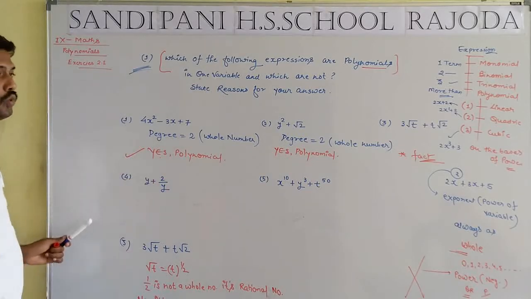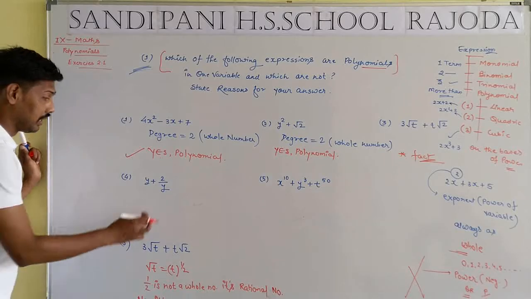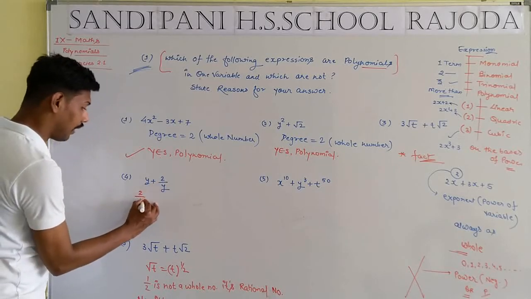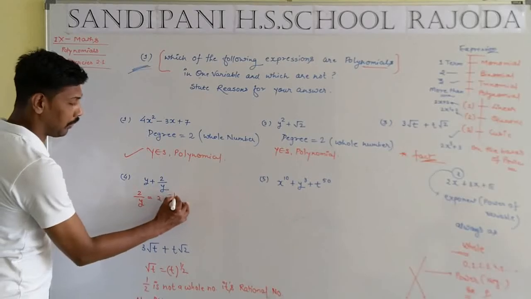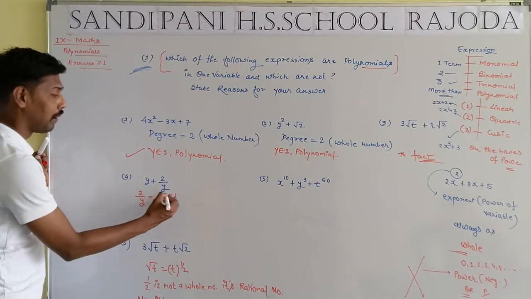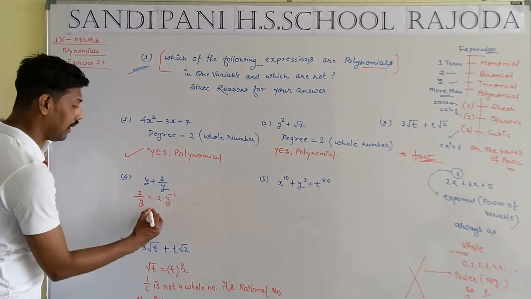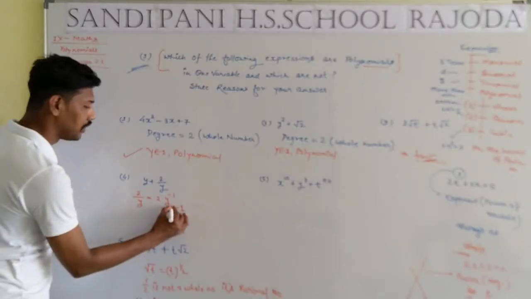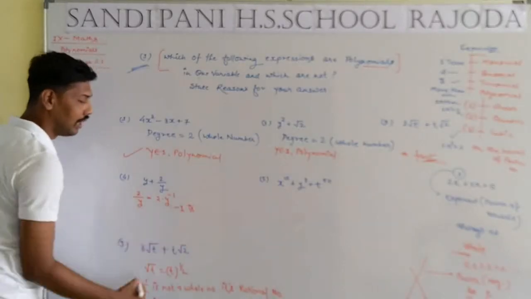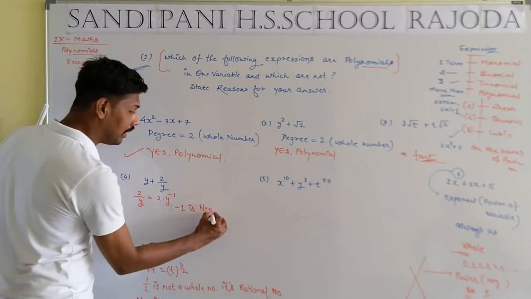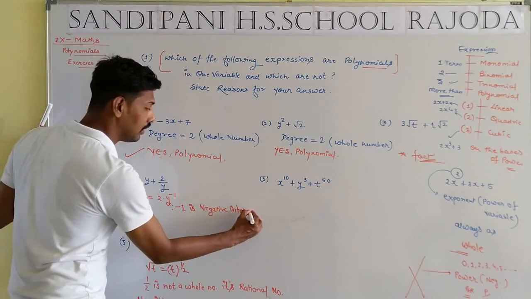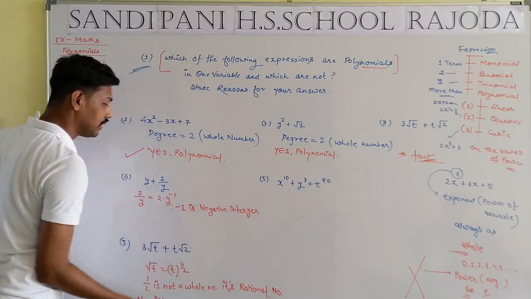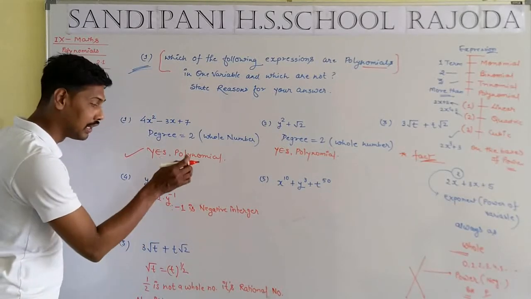Now question number fourth: y plus 2 by y. In the case of 2 by y, it is 2 into y to the power minus 1. The power of variable y is minus 1. Minus 1 is a negative integer, which is another part of the integers.